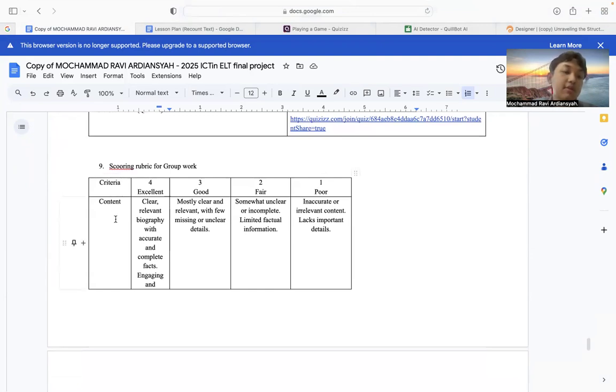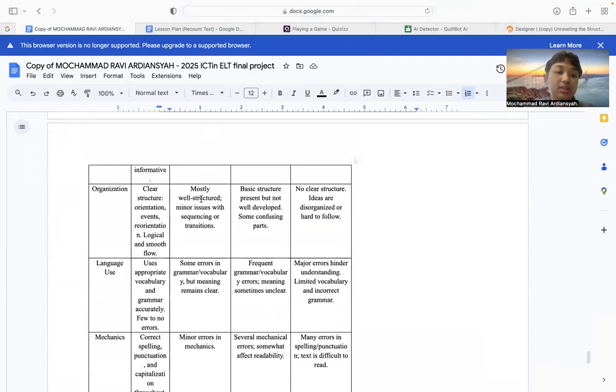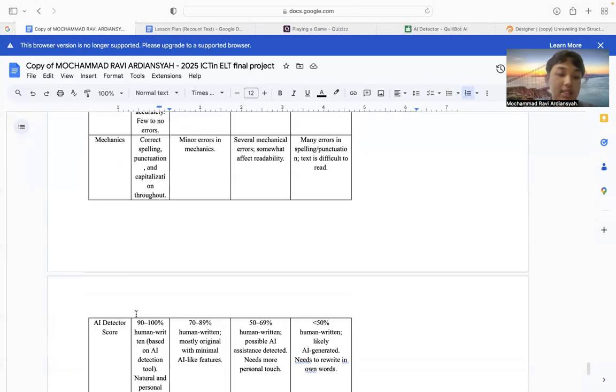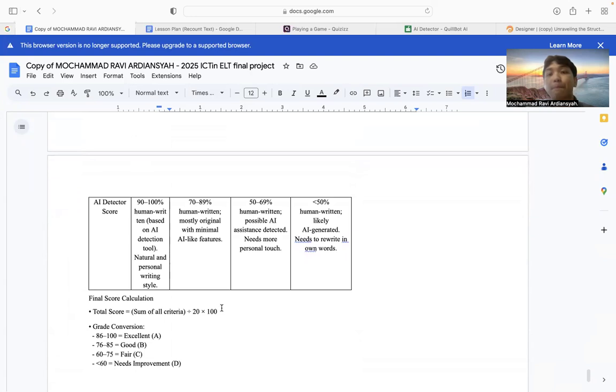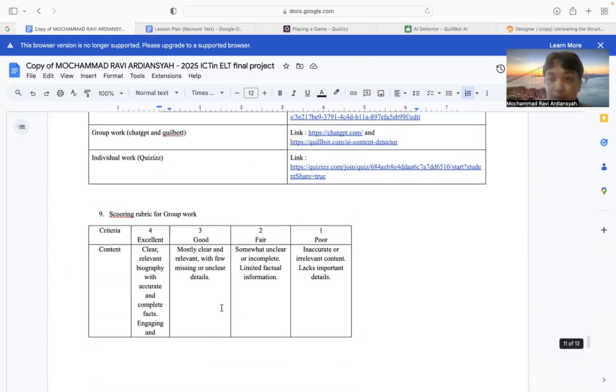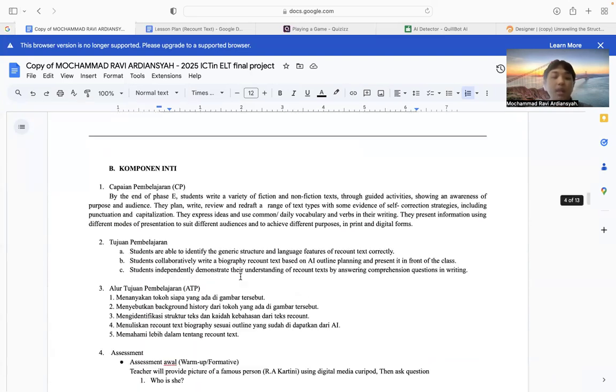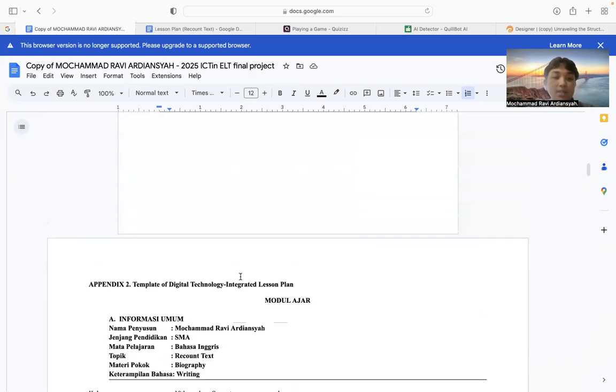The criteria, they have the content starting from 4 until 1. And then organization, language use, mechanics, and AI detector score. So I will score it using this scoring rubric. And then I think that's our revise.